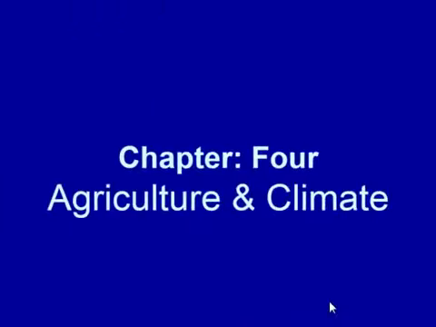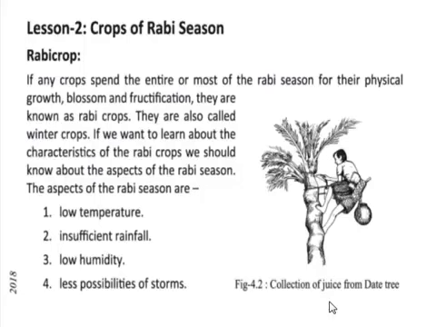Today I am going to discuss Chapter 4, Agriculture and Climate. Lesson 2, Crops of Rabi Season. Rabi crops: if any crops spend the entire or most of the Rabi season for their physical growth, blossom, and fructification, they are known as Rabi crops.